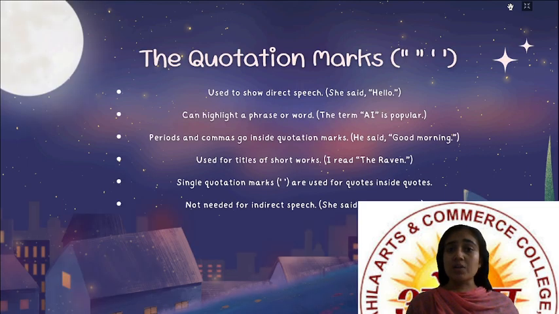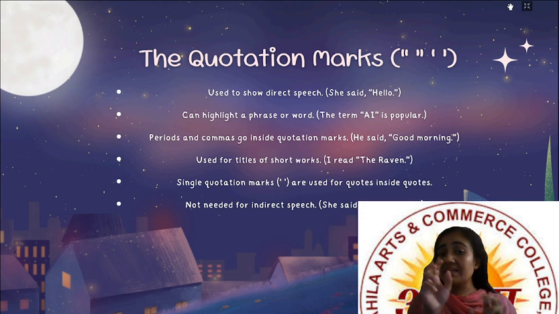Now the next is quotation marks. Double inverted commas and single inverted commas. They are used to show direct speech. For example, she said, "Hello." So the word hello is necessary, so we are putting it in inverted commas. They can highlight a phrase or word. For example, the term "AI" is popular. So, which term is popular? AI. That's why AI is highlighted. For highlighting this, we are using the inverted commas, or we say quotation marks.